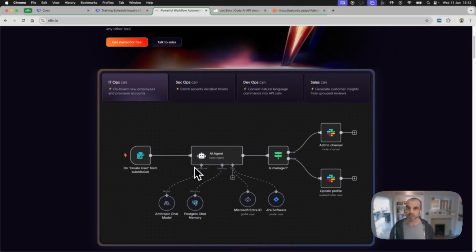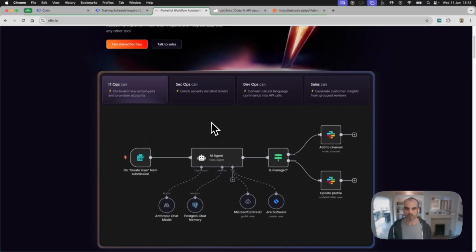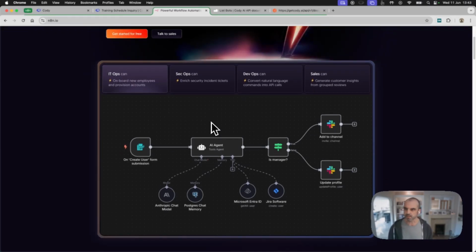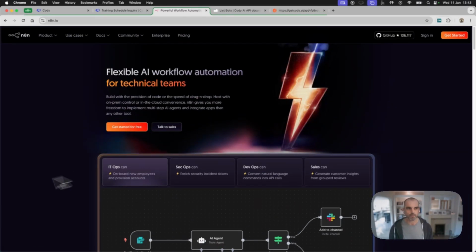But don't think of it as all of one or all of the other. It's very easy to get n8n, for example, to trigger something in Zapier and vice versa. So don't feel you have to put all of your eggs in one basket, so to speak.